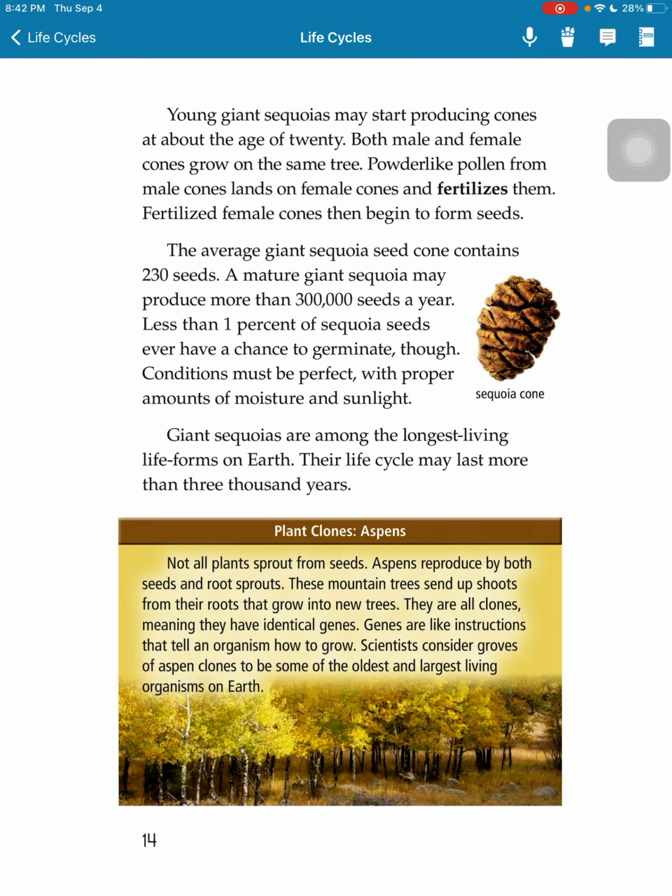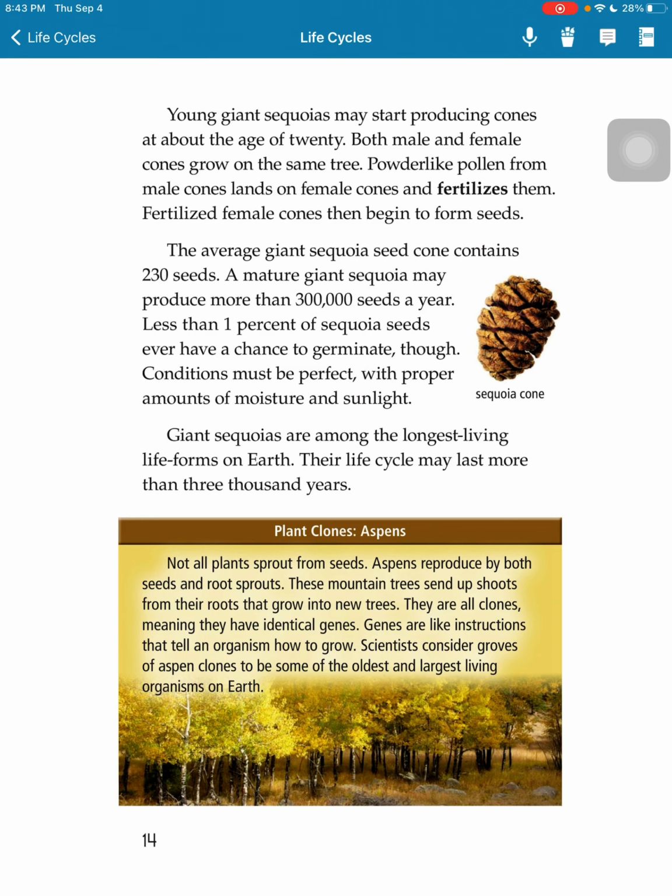Young giant sequoias may start producing cones at about the age of 20. Both male and female cones grow on the same tree. Powder-like pollen from male cones lands on female cones and fertilizes them. Fertilized female cones then begin to form seeds. The average giant sequoia seed cone contains 230 seeds. A mature giant sequoia may produce more than 300,000 seeds a year. Less than 1% of sequoia seeds ever have a chance to germinate, though.